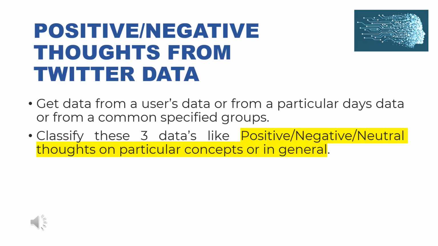Negative thoughts from Twitter data. We can get data from users, from particular days, or from specified groups. We can classify this data into three groups, positive, negative and neutral, based on particular concepts or in general. Based on those thoughts we can create a system that shows how many positive, how many negative, and how many neutral percentage of thoughts occur per day.